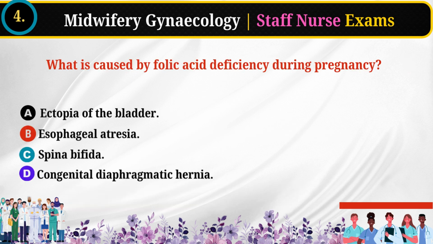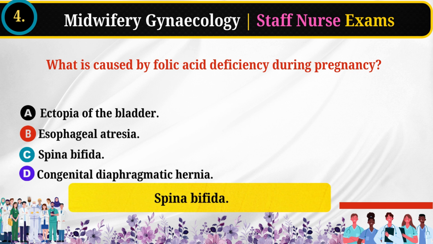4. What is caused by folic acid deficiency during pregnancy? Ectopia of the bladder. Esophageal atresia. Spina bifida. Congenital diaphragmatic hernia. Answer: spina bifida.